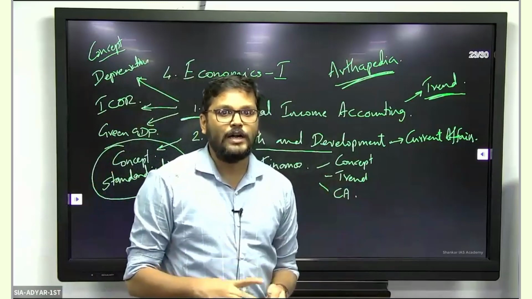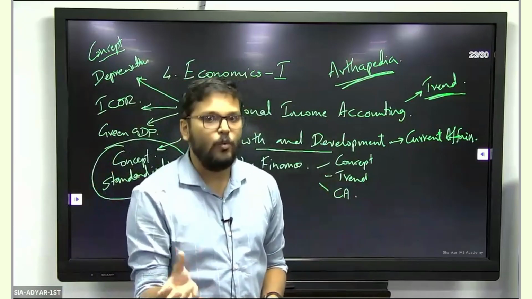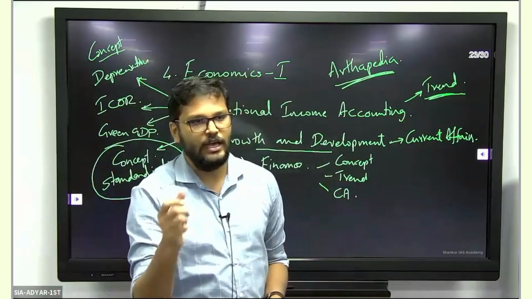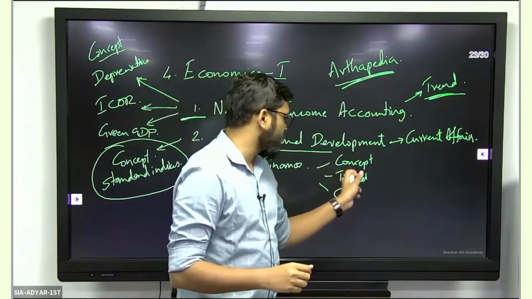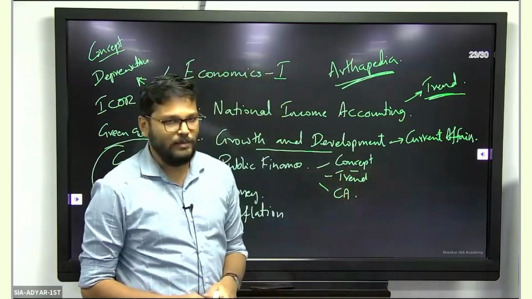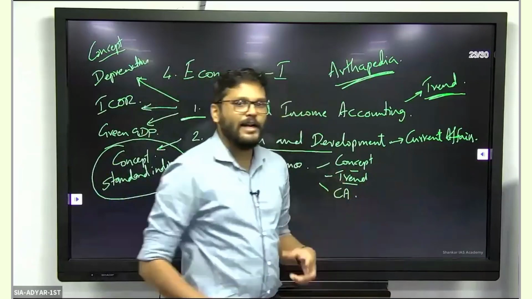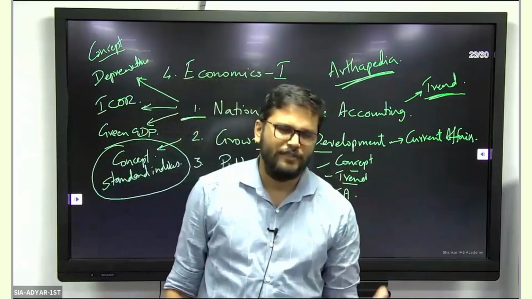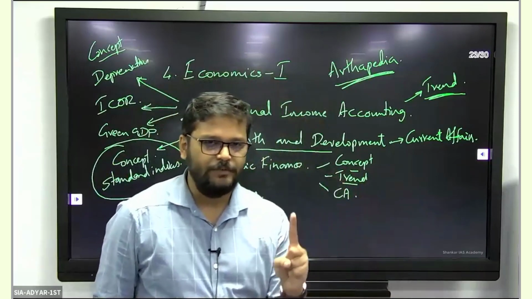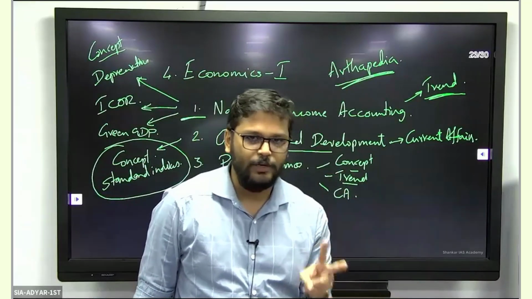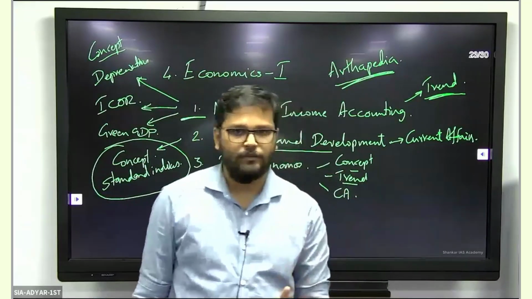In the concept part, how does the Finance Commission work? What is it that they do? What is the function? That perspective. So all that is what I mentioned in the concept. Now coming to trend, it would be in terms of fiscal deficit. That is the primary area. Fiscal deficit, revenue deficit, primary deficit, effective revenue deficit.